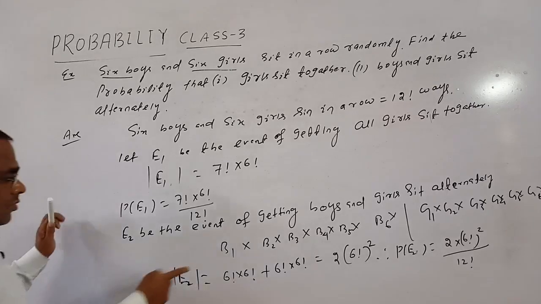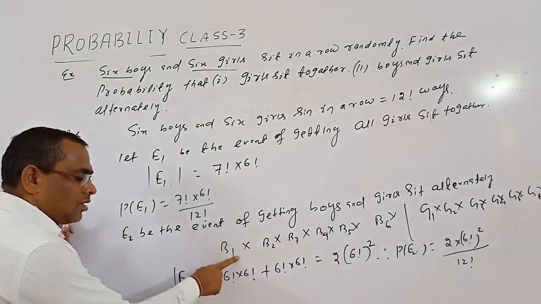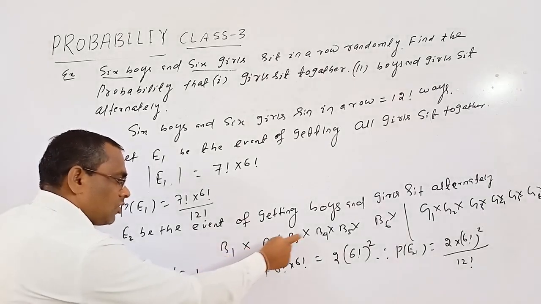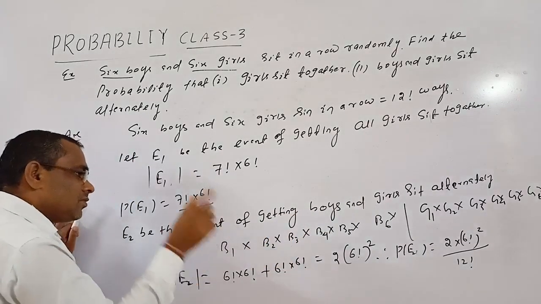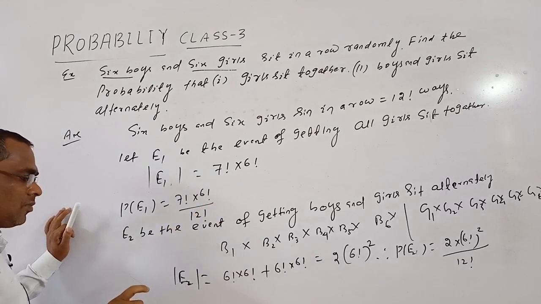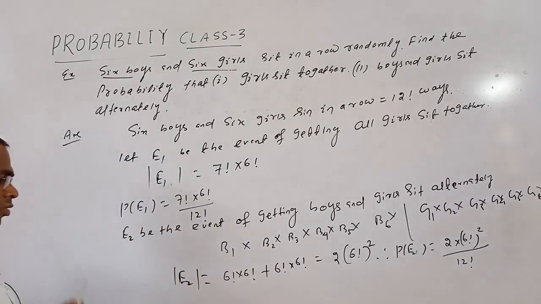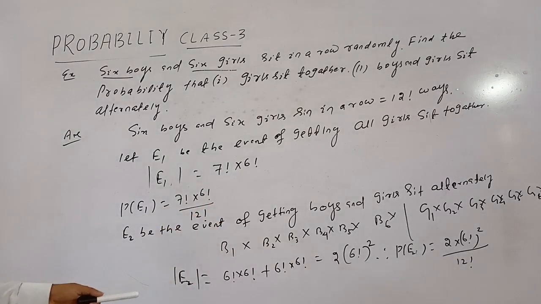So if you begin with boys, you will get 6 factorial, and in the 5 alternate positions, 6 factorial. If you begin with girls, the same result, the same number of arrangements. So |E2| equals 6 factorial into 6 factorial plus 6 factorial into 6 factorial. That is, the probability of E2 equals 2 into 6 factorial square by 12 factorial.